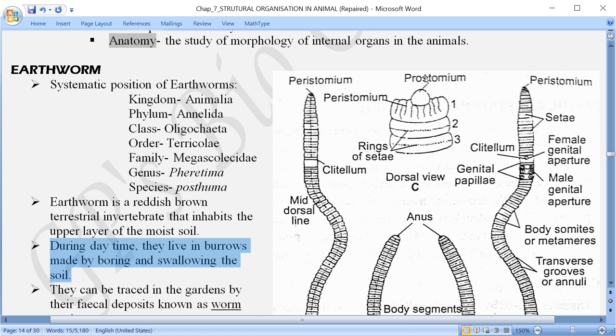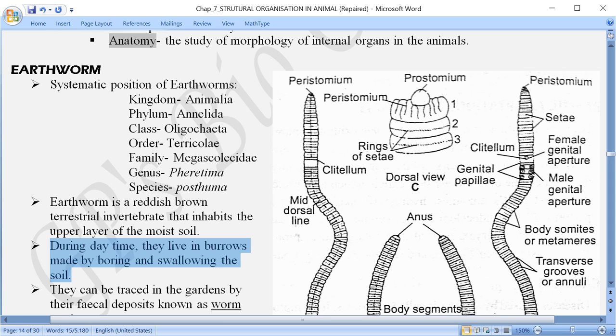When we discuss the morphology, here you can see a structure that is called the prostomium. This is a wedge-like structure which is helpful. It has a sensory function, and it is also used for making the burrow, to crack and break the soil particles so that it can move into the soil.